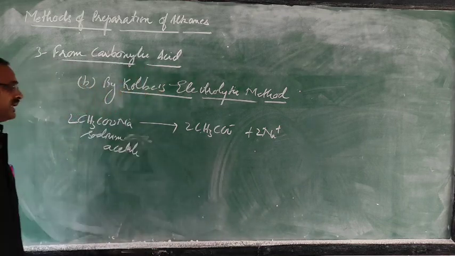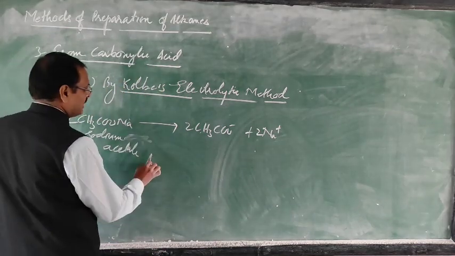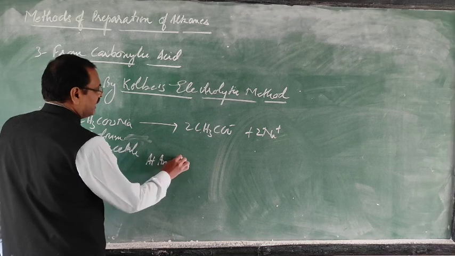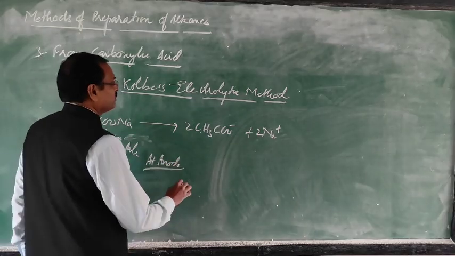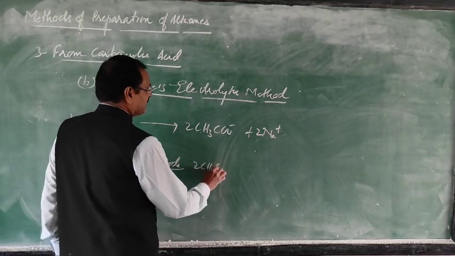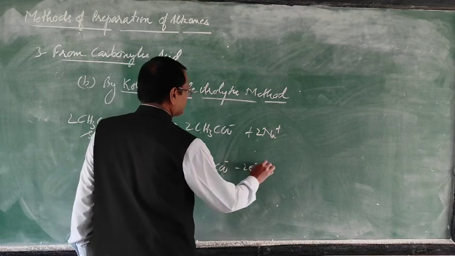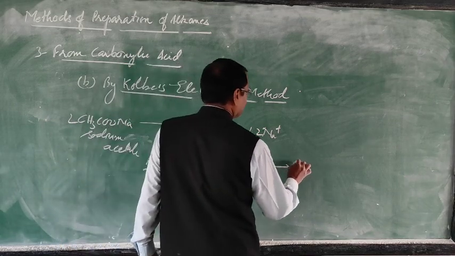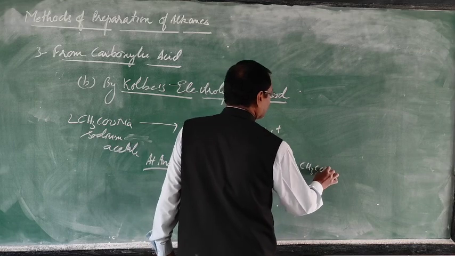As you know, at the anode, negative ions move towards the anode.